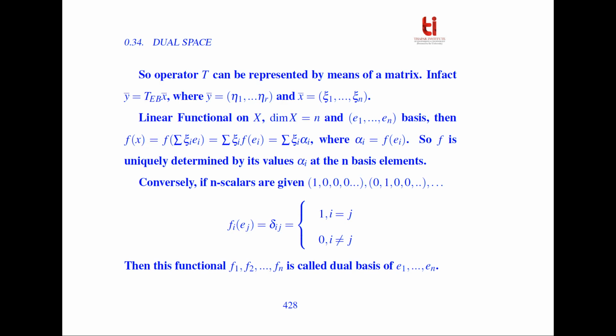So the operator T can be represented by means of a matrix. In fact, y = T_B x, where y is eta_1, eta_2, so on, eta_r, and x is xi_1, xi_2, so on, xi_n.